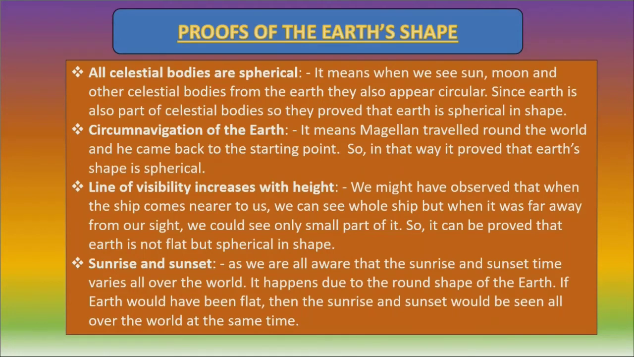Proof is that sunrise and sunset. As we are all aware, the sunrise and sunset time varies all over the world. It happens due to the round shape of the earth. If earth would have been flat, then sunrise and sunset would have been seen all over the world at the same time. So, that is another proof that earth is spherical.